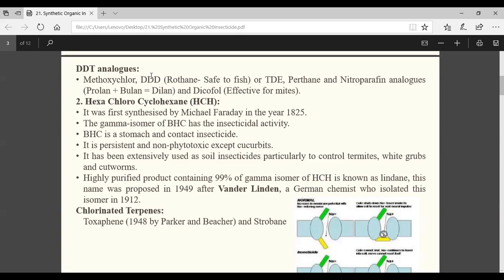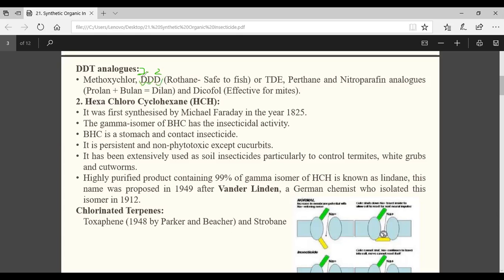DDD, dichlorodiphenyl dichloroethane, is similar to TDE. You see, dichloro becomes tetrachloro. Getting my point? How similar? Yes, sir. Okay. Here you see, dichloro, diphenyl, dichloroethane, DDD.